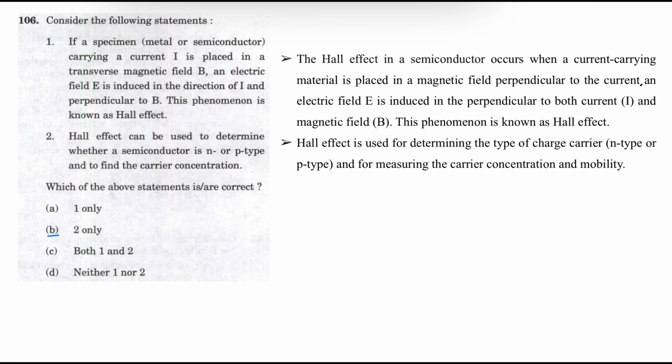Statement 1 is incorrect because the Hall effect occurs when a current carrying material is placed in a magnetic field perpendicular to the current, and an electric field is induced perpendicular to both the current and the magnetic field.